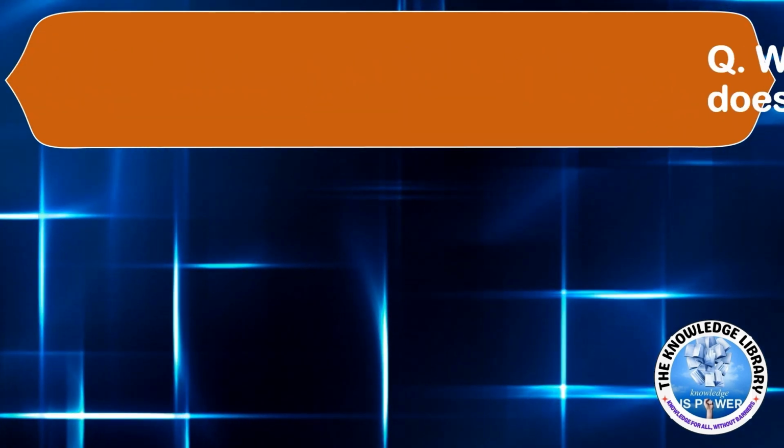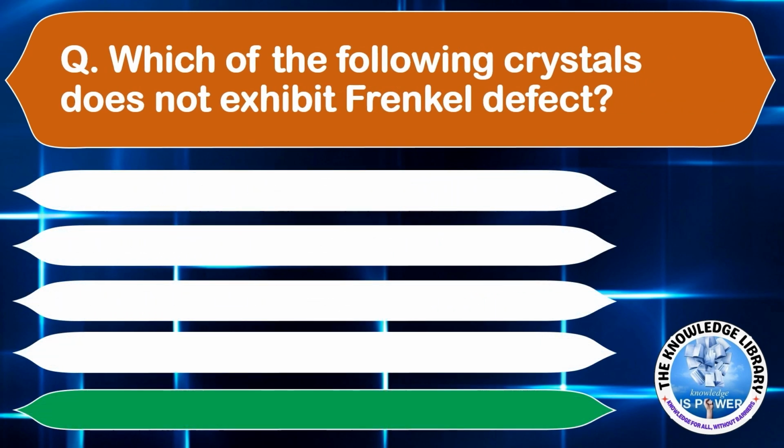Moving on to the next question. Which of the following crystals does not exhibit Frenkel defect? Option A, silver bromide. Option B, silver chloride.